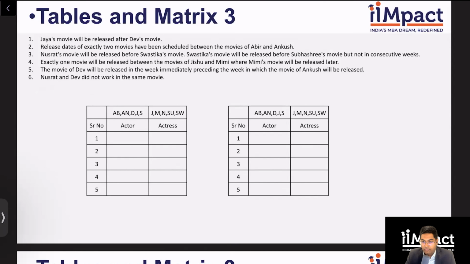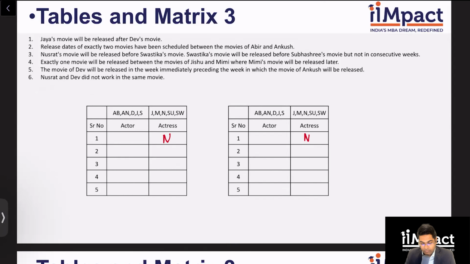So guys, if you note from clues number 1, 3 and 4, I can for sure tell you that Nusrat will be the only actress who can be in the movie in week number 1, because all the other actresses are coming in later. So I'll just fill in Nusrat over here, right? Okay.